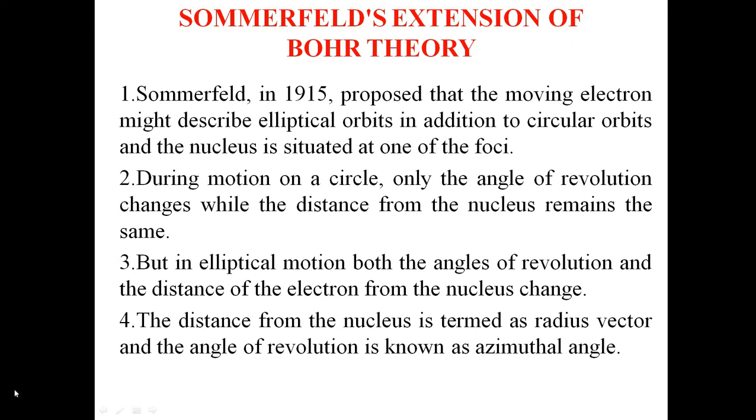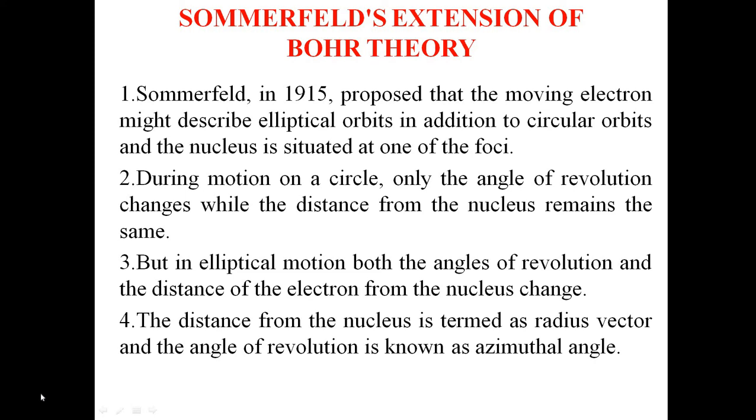In 1915, Sommerfeld proposed that a moving electron might be described by elliptical orbits in addition to circular orbits, because in Bohr theory the orbits were only circular. Sommerfeld made this addition: he said that electrons can have elliptical orbits.